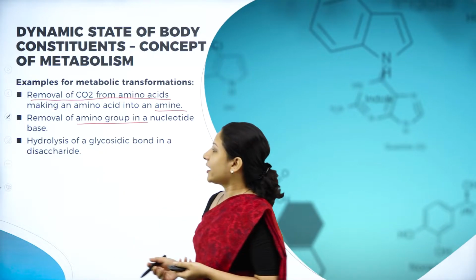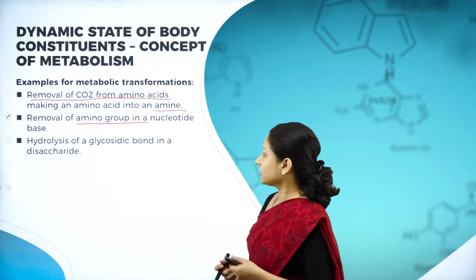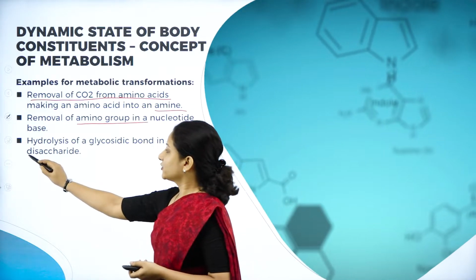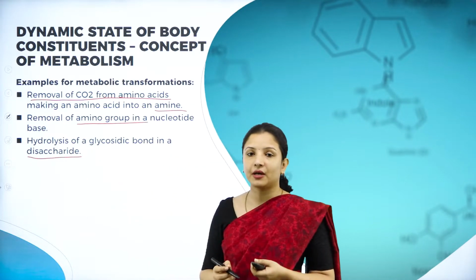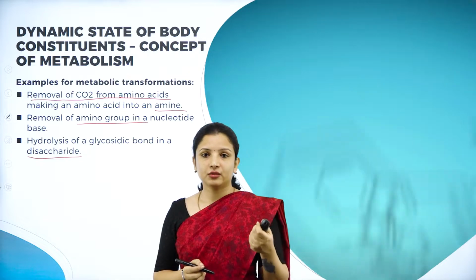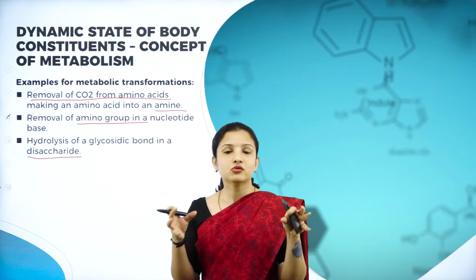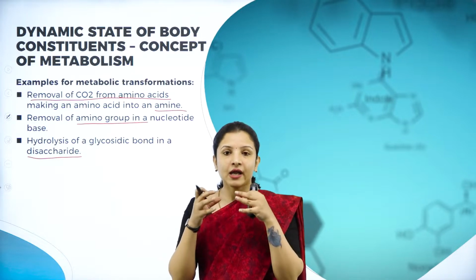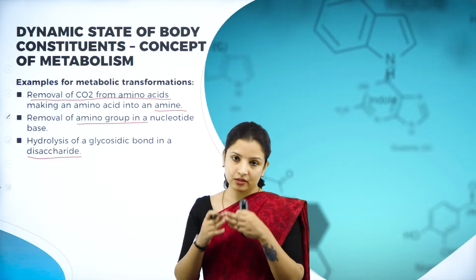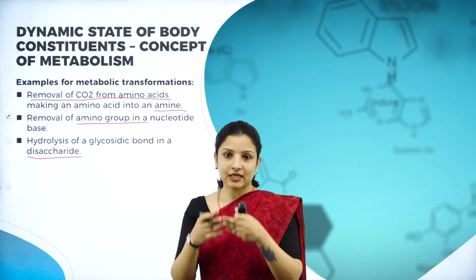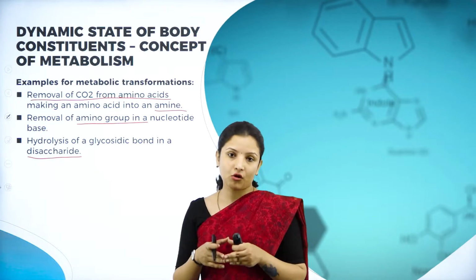Next comes hydrolysis of a glycosidic bond in a disaccharide. This is also one of the best examples, wherein the disaccharides are held together by a glycosidic bond. Disaccharides means there are two monosaccharide units. If they are held together by a glycosidic bond, then they form a disaccharide. Here also breaking of the compound is occurring.